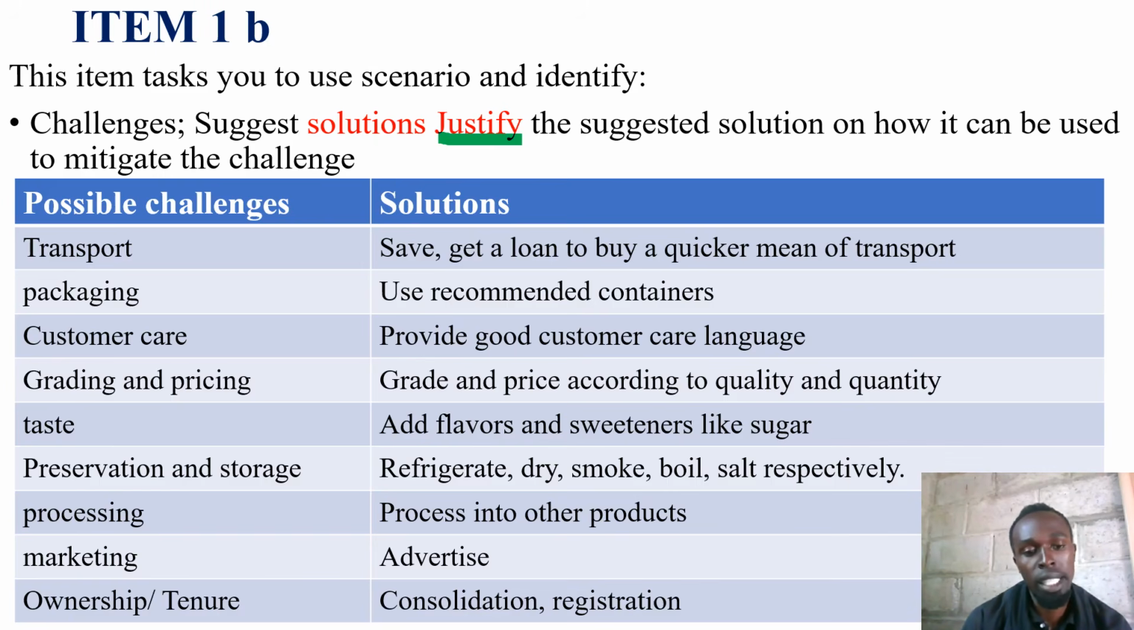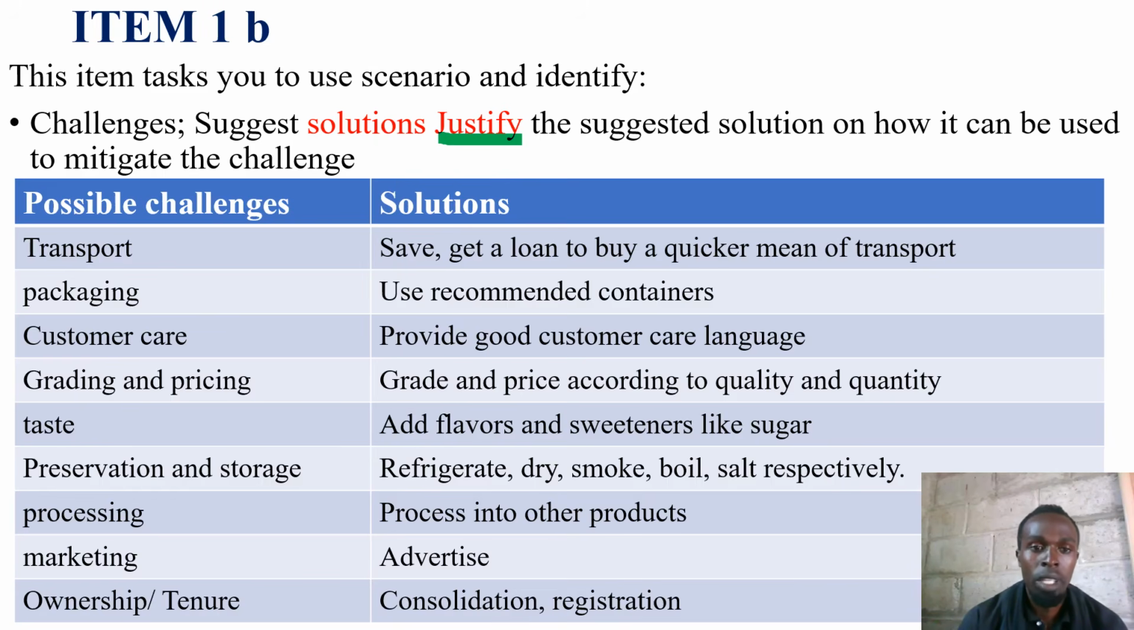Then processing. The setters normally bring issues related to processing. They want you to look at processing as part of value addition. Remember, this item is addressing value addition. There will be an issue on marketing. The customers have refused, the produce is not marketed, there are no sales made. Then there will be issues of ownership.